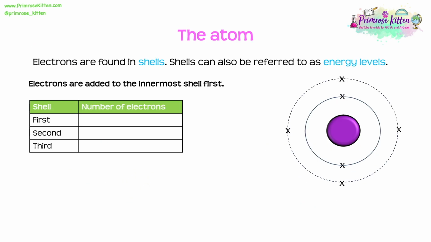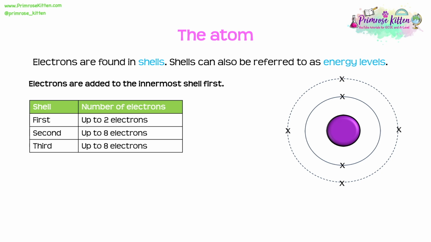Electrons are found within shells. Now shells can also be referred to as energy levels, so use whichever one you prefer. When we're adding our electrons to an atom, we start by adding them to the innermost shell first. Now we need to know that in the first shell, that innermost shell, we can only add up to 2 electrons. Then in the second shell, we can only add up to 8 electrons. And the third shell, we only add up to 8 electrons again.